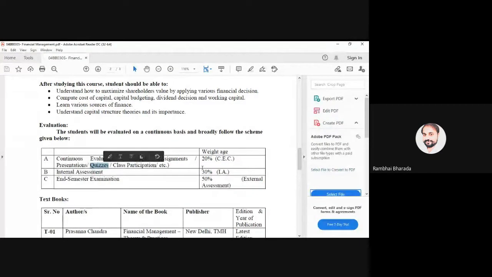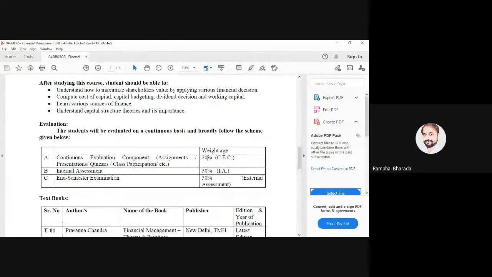Internal assessment means your mid examinations. We have 30 marks for mid. And lastly, your final examinations. Actually, we have a paper of 70 marks, but we will convert the 70 into 50. So this is your 100 marks: 20 marks for your assignment, class participation, quiz, books and presentation, 30 marks for mid, and the remaining 50 marks for external examination.